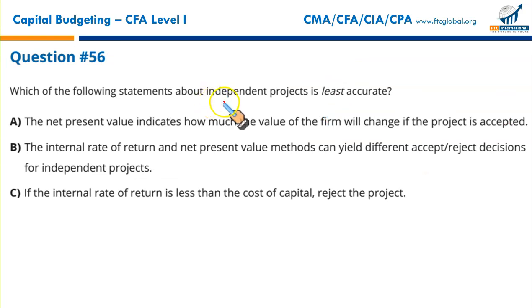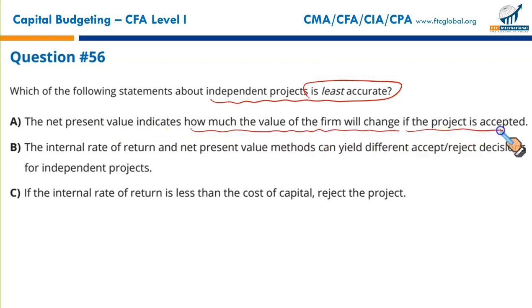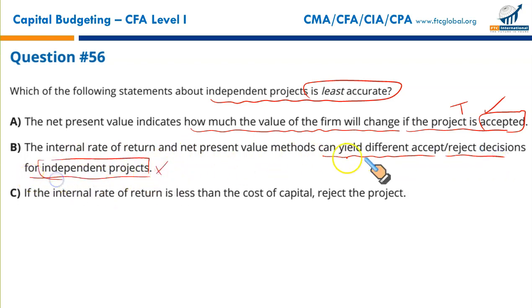Which of the following statements about independent projects is least accurate? The net present value indicates how much the value of the firm will change if the project is accepted. True. It's a true statement. The internal rate of return and net present value methods can yield different accept-reject decisions for independent projects. Wrong. For independent projects, they give the same accept-reject decision. It's only the mutually exclusive projects where they are on the opposite side.